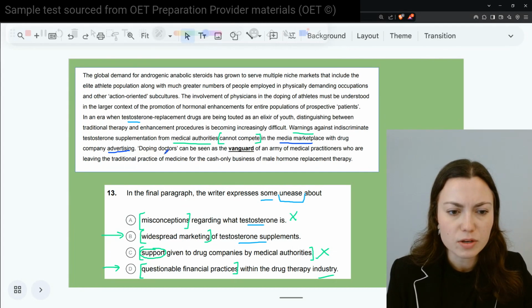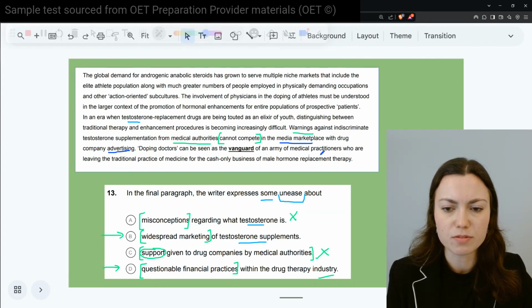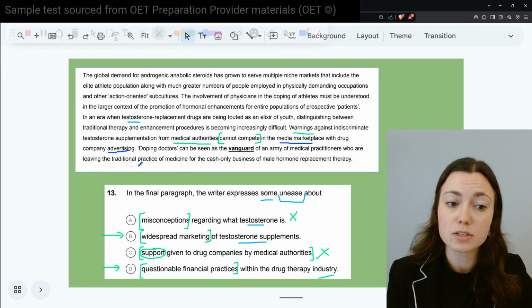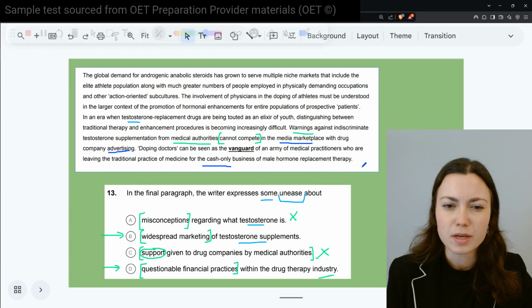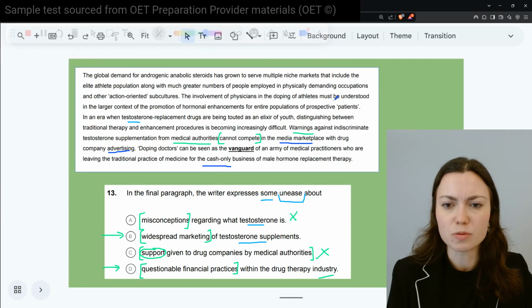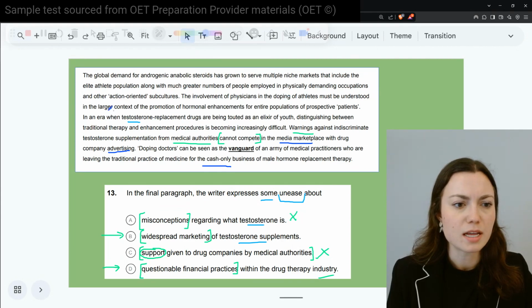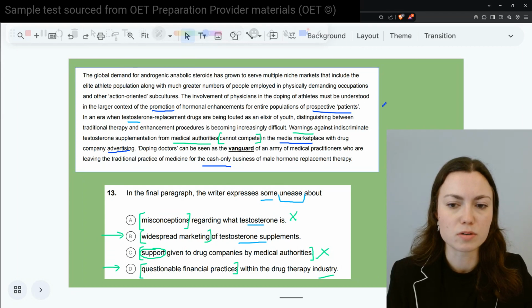And then if we look in that next sentence, doping doctors can be seen as the vanguard of an army of medical practitioners who are leaving the traditional practice of medicine for the cash-only business of male hormone replacement therapy. Okay, and if you look even a little bit earlier too, I'm just trying to point out all the areas we could find things to point to this. The involvement of physicians in the doping of athletes must be understood in the larger context of promotion of hormonal enhancements for entire populations of prospective quote-unquote patients.